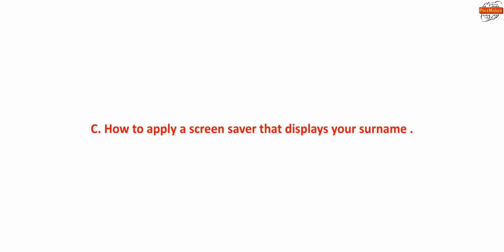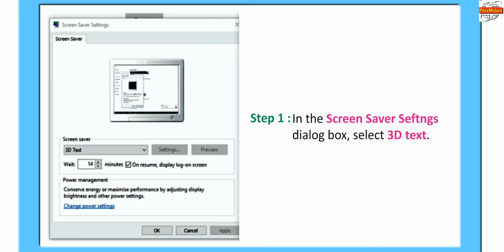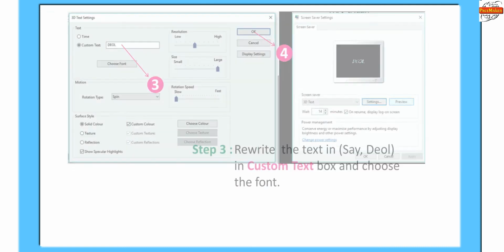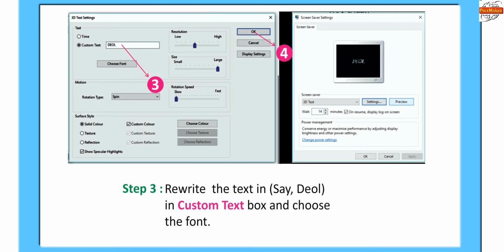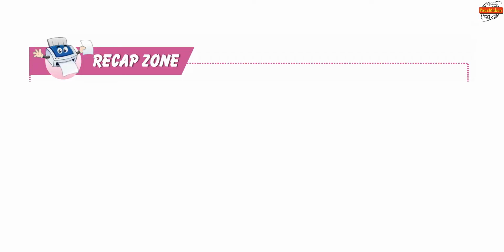C. How to apply a screensaver that displays your surname. Step 1. In the Screensaver Settings dialog box, select 3D Text. In Step 2, click Settings and customize your screensaver. In Step 3, rewrite the text in the Custom Text box and choose the font. Step 4, click OK.